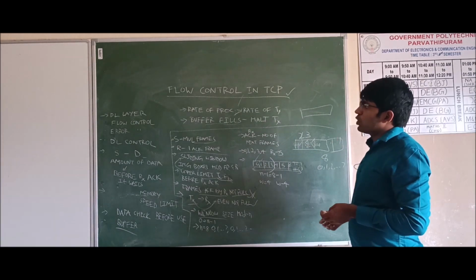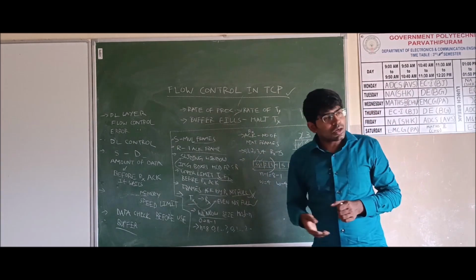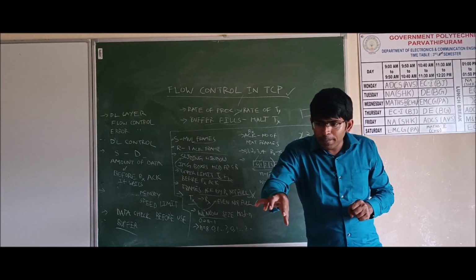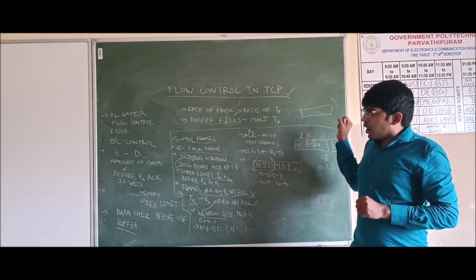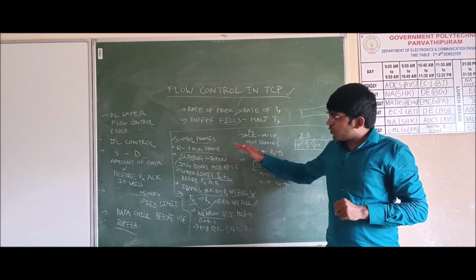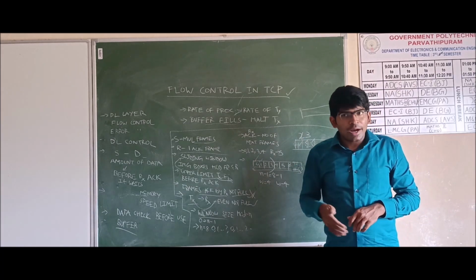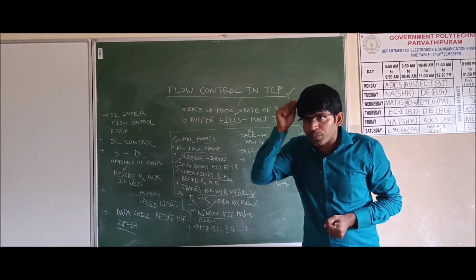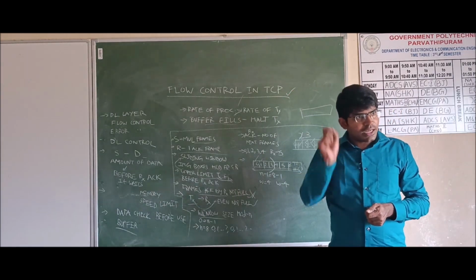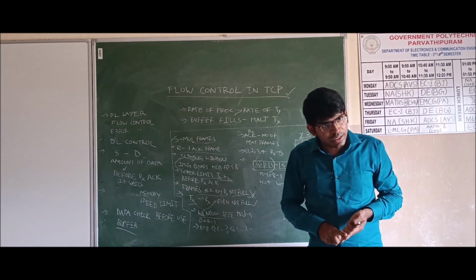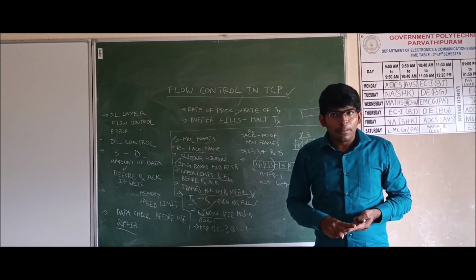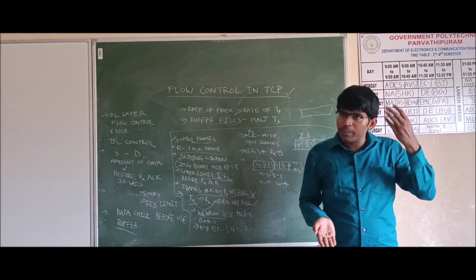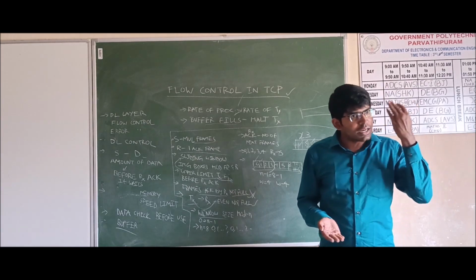This is what we discussed about flow control in TCP. In the Transmission Control Protocol, we are controlling the frames: how many frames should be sent from the source to the destination, and after sending how many frames we have to send an acknowledgement. Why do we require acknowledgement? If an acknowledgement is sent, only then can the transmitter understand how many frames to send. The main reason we have discussed is that the processing speed at the receiving side is not the same as the transmission speed at the transmission side.